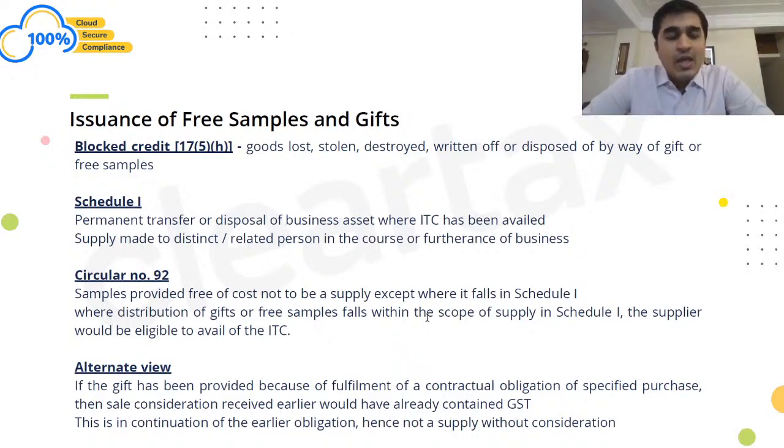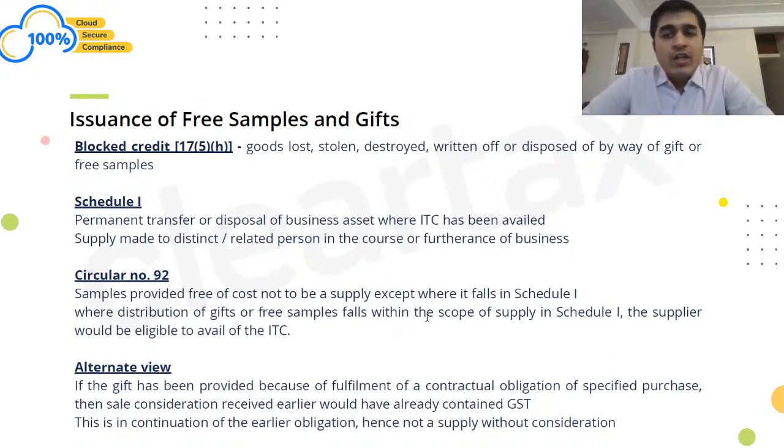So does it mean that I would have to reverse the ITC under block credit as well as show it as a Schedule 1 transaction? In that case, this would be a double whammy upon me, right? But we need to be very clear here and understand the way the wordings are structured for Schedule 1. The Schedule 1 wordings are, if any business asset is transferred where ITC has been availed, right?